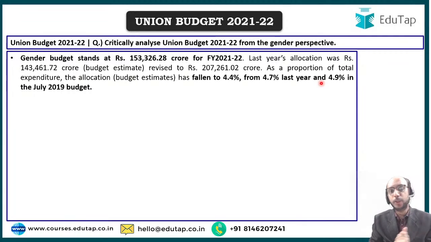So consecutively, you can see that the gender budget as a proportion of total expenditure has been declining from 4.9% to 4.7% to 4.4%. If the government is really committed towards women empowerment, towards gender budgeting, towards ensuring that women and girls in India are getting their fair share, this doesn't indicate that. Why? Because the gender budget as a proportion of total expenditure has been declining. That is something you need to keep in mind.